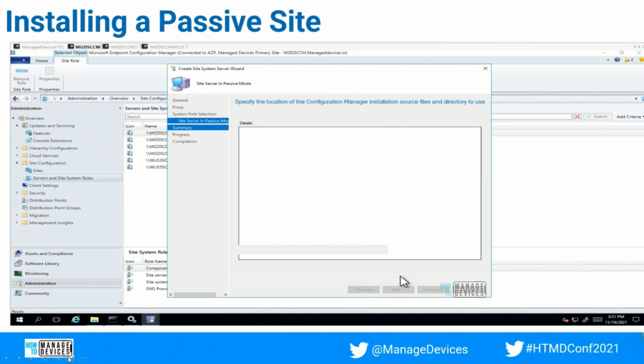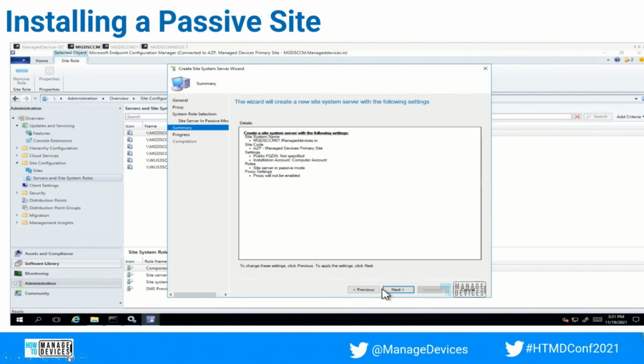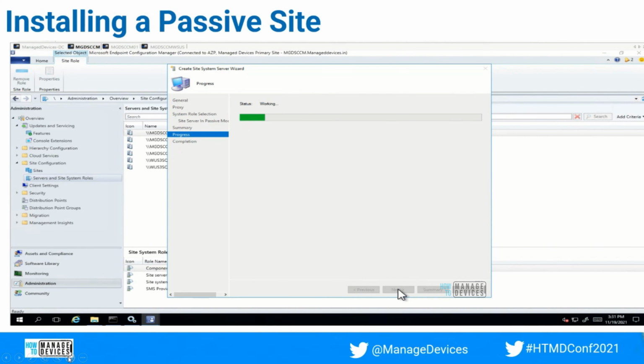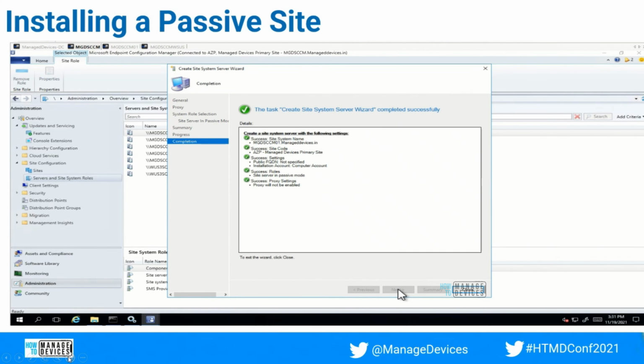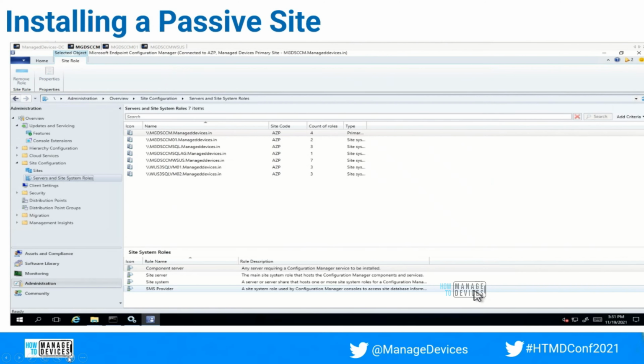And click on next. It will check for the details, and then it will show the summary. Right, click on next, and close. So the passive site installation is triggered.